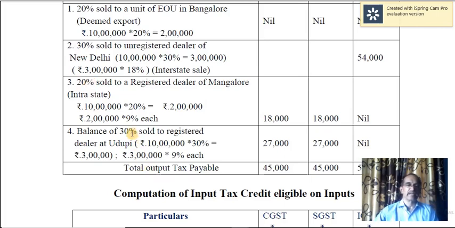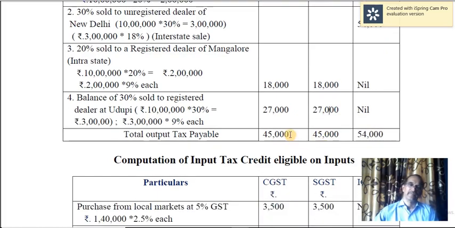So balance is 30%. It is sold to registered dealer of Udupi. So 30% of 10 lakh comes to 3 lakh. On 3 lakh at the rate of 9% each, intrastate. Therefore 27,000 each. Totally output tax in the case of CGST is 45,000, SGST 45,000, and IGST 54,000.